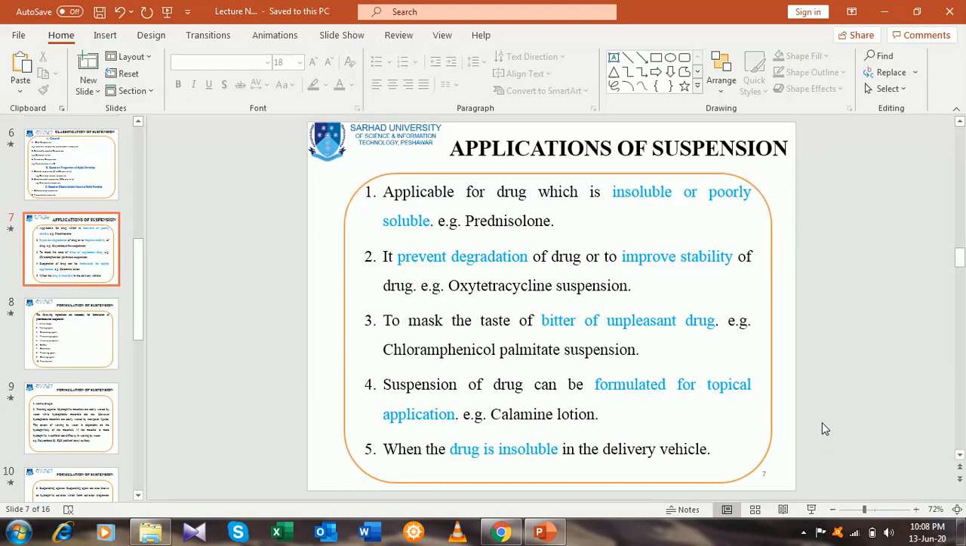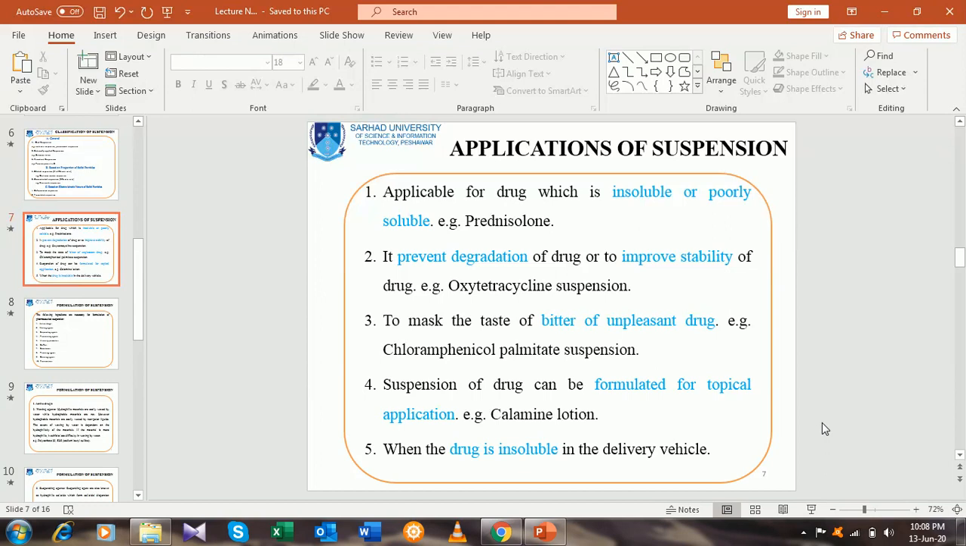The second application is that pharmaceutical suspension prevents degradation of drug or improves stability of drug. For example, oxytetracycline suspension. If we provide this drug, oxytetracycline, in the form of suspension, the degradation of the drug will be prevented, hence the stability will be improved.